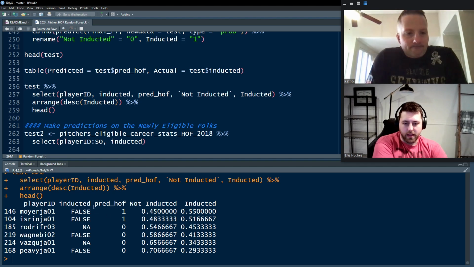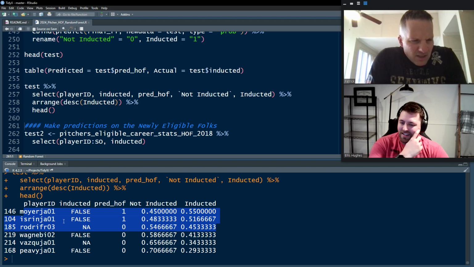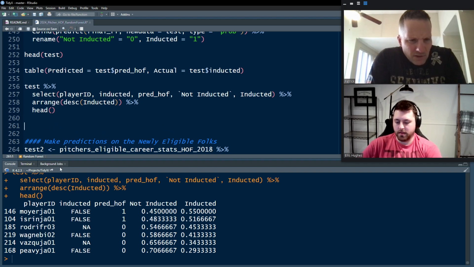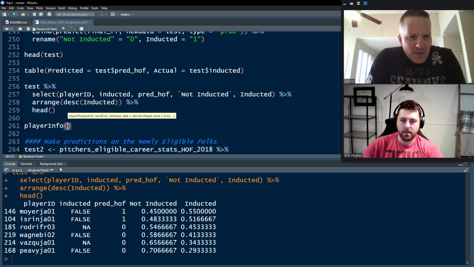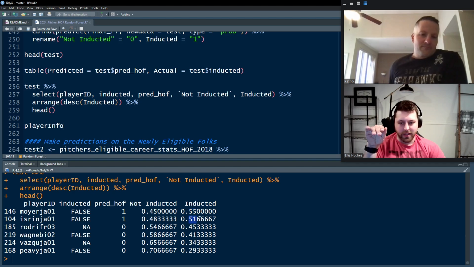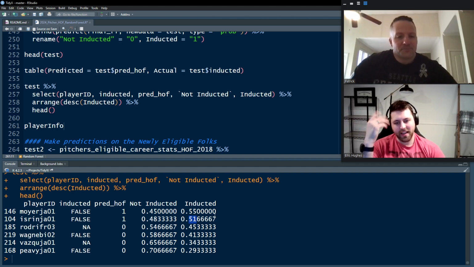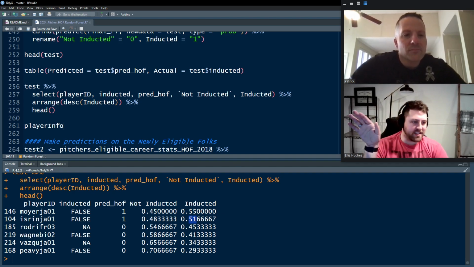So basically, we're thinking that these folks should get in, and I am totally spacing on their names right now. Jamie Moyer. I think the third one is Francisco Rodriguez, Billy Wagner, Jake Peavy. So it's cool, we got some guys. Hopefully they do get in. I mean, our model isn't incredibly bullish on them. If we're at a 50% threshold, it's a 55% and 51.6%. So yeah, they could get in. You never know, based on stats alone.